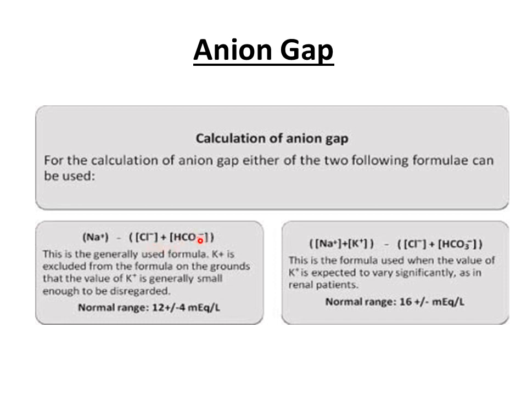As one anion is being reduced, the body will try to increase the levels of the other anion. So whenever metabolic acidosis occurs due to a fall in bicarbonate concentration, the body will increase the concentration of chloride ions inside the blood. That type of metabolic acidosis will also be characterized by hyperchloremia.